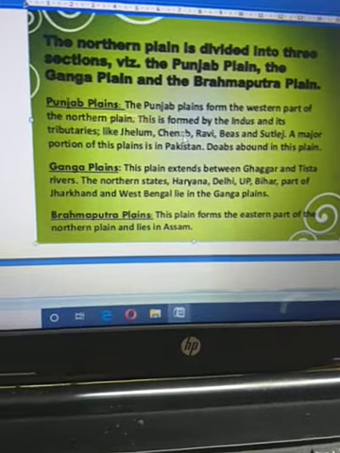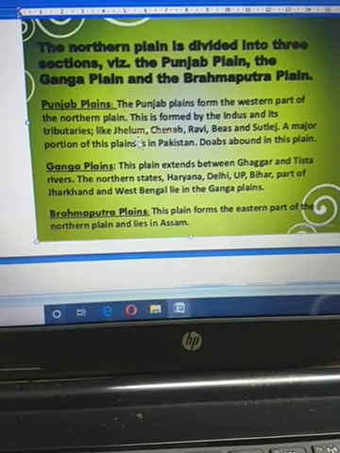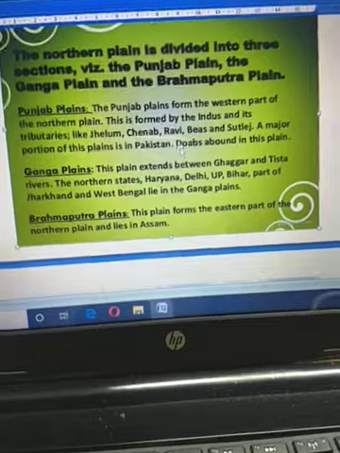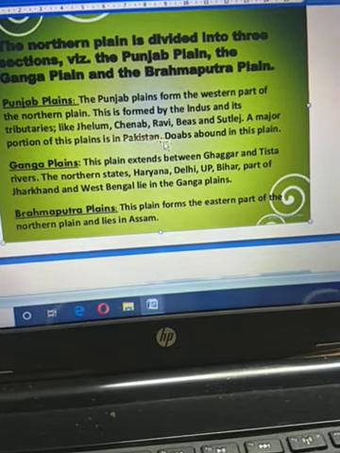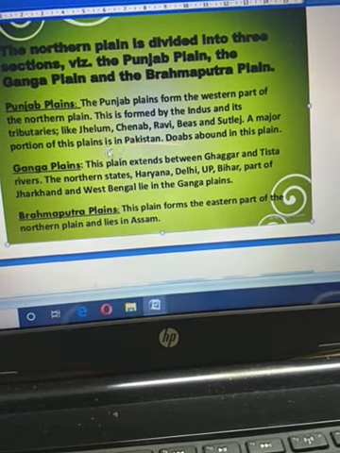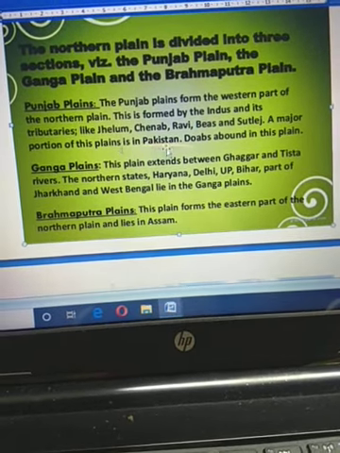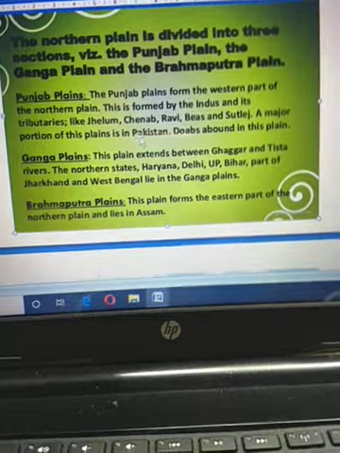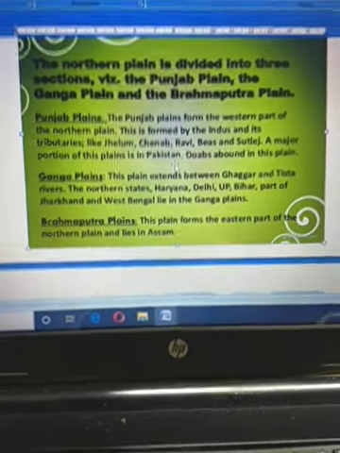You know Indus has 5 tributaries: Jhelum, Chenab, Ravi, Vyas and Satluj. These are the 5 main tributaries, and most of the Punjab plain is in Pakistan.